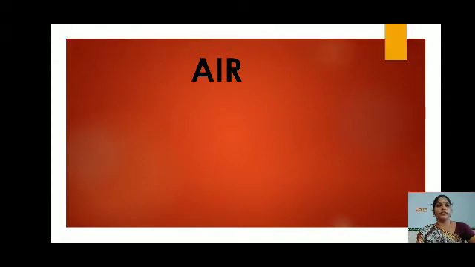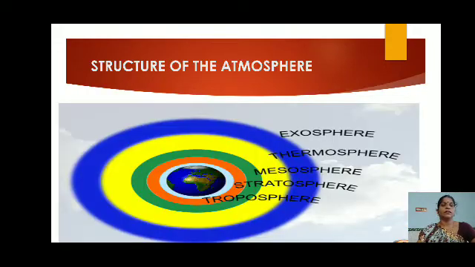Yes, the geography chapter is going on for us. This is the fourth chapter in your geography. Last session we discussed the composition of atmosphere. Today you are going to see about the layers of atmosphere. What is the composition of atmosphere we saw? It is a mixture of gases, dust particles and water vapor. Now today you see the structure of the atmosphere.